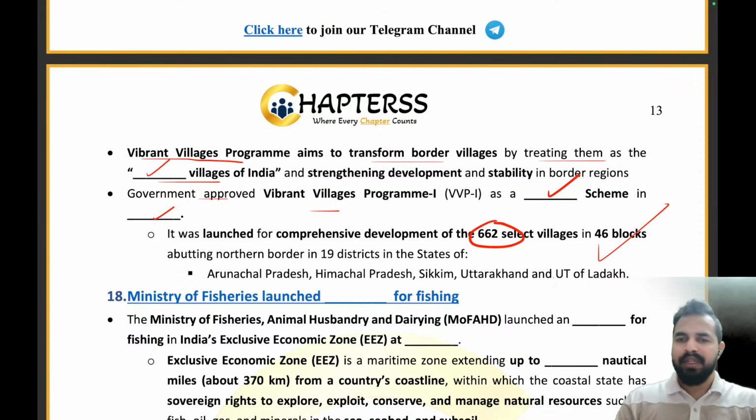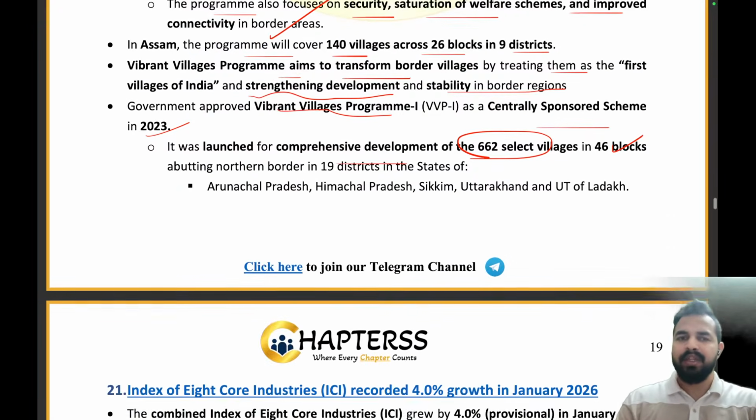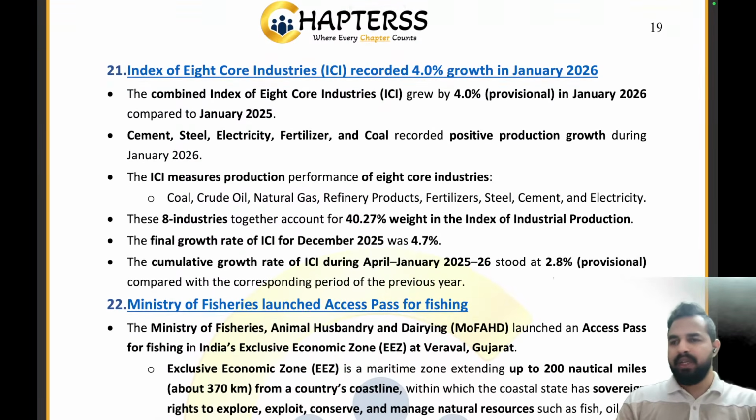Clear, everybody? So I can see in the chat box, everybody of you is able to give me the answer in the comment section in the correct manner. That's really great. Now let's move on to the next news article.